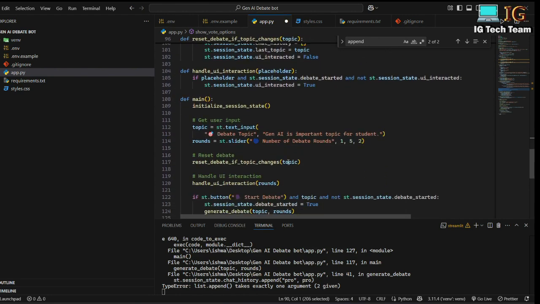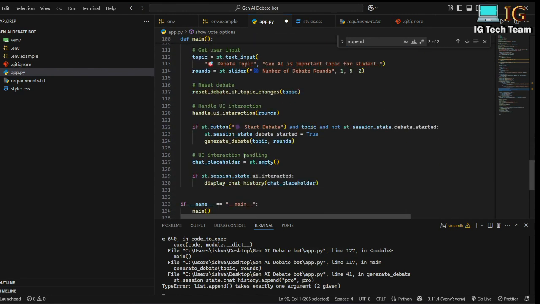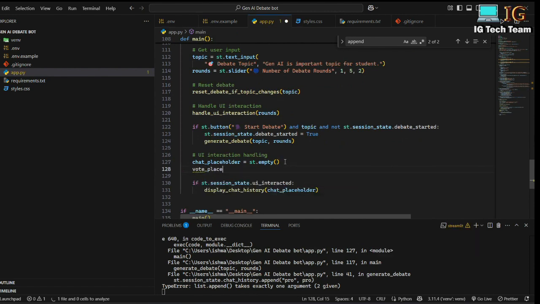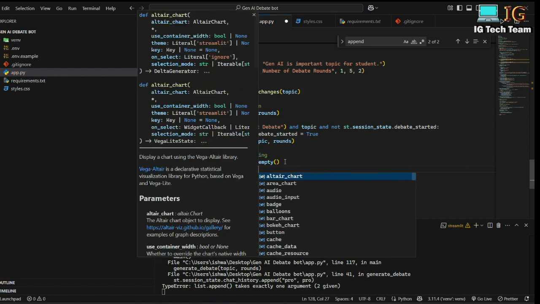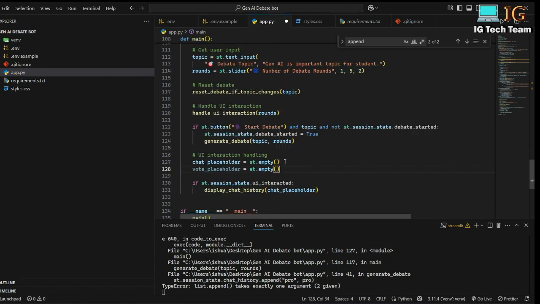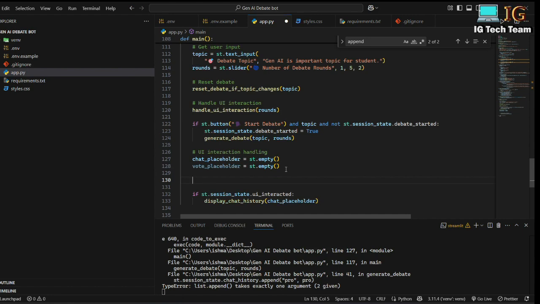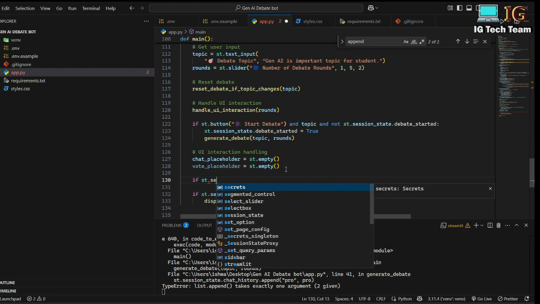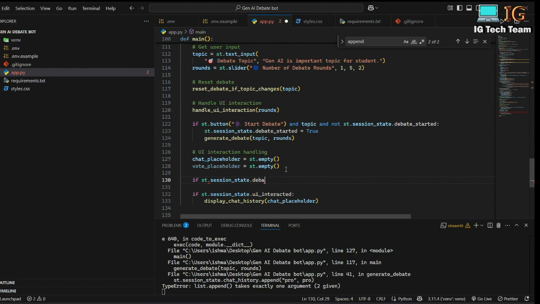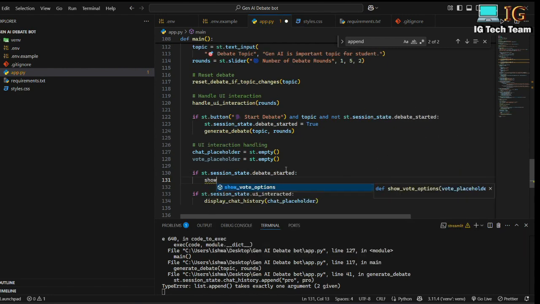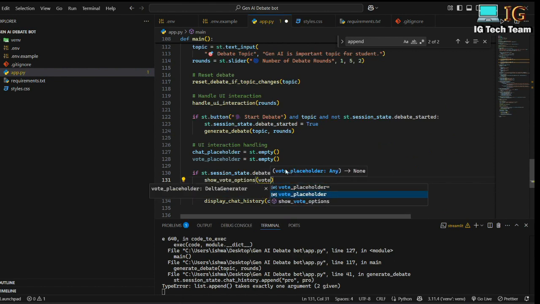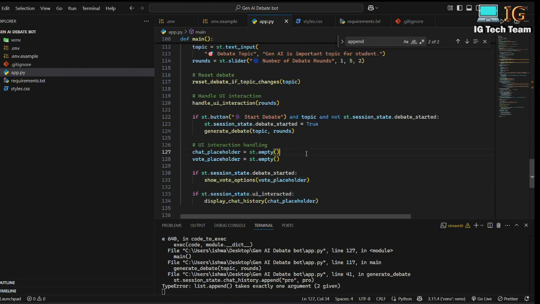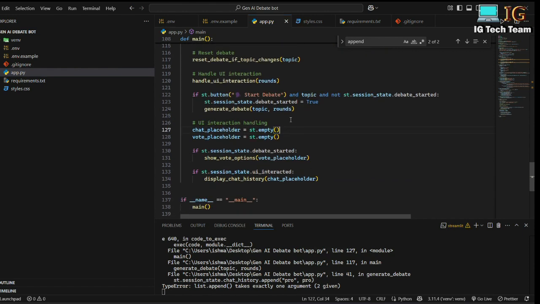Now here in UI interaction handling, I can define vote placeholder, st.empty, and I can write if st.session state, if the debate has started, I would like to show the vote option. So I have to pass this vote placeholder. Okay, so I believe this is completed.